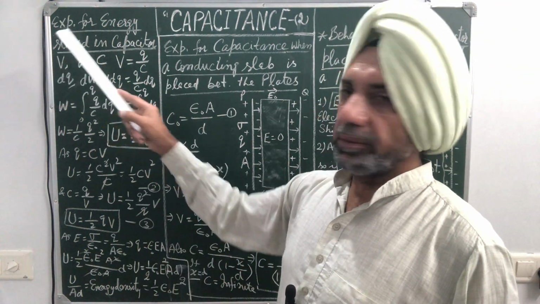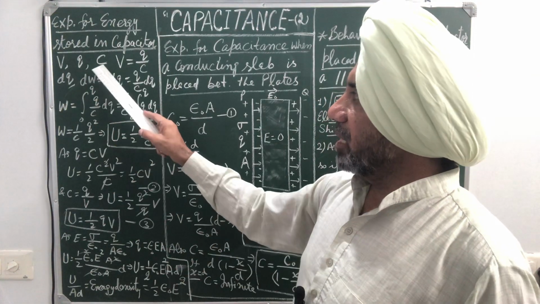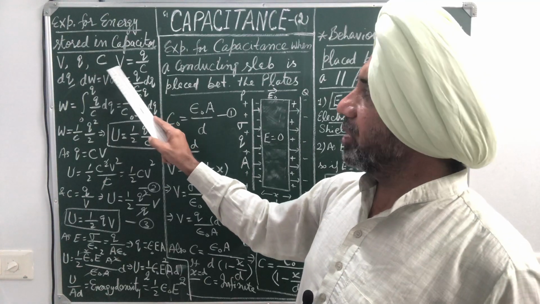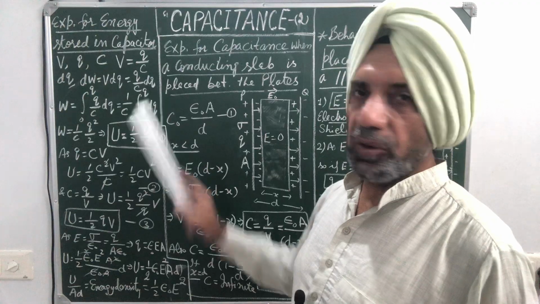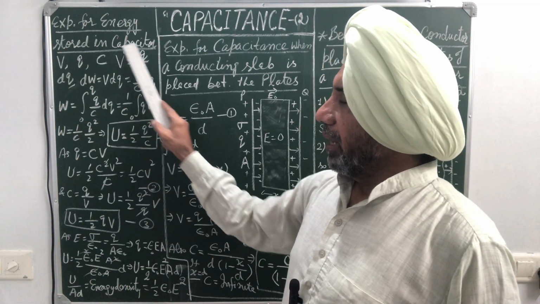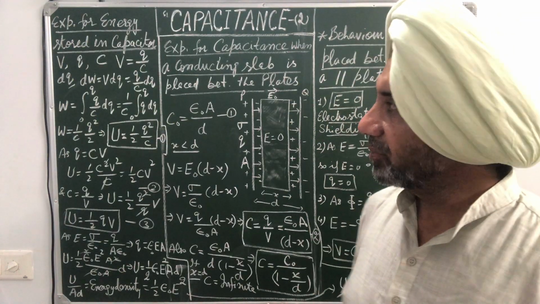Suppose V is the potential difference, Q is the charge at any time, C is the capacitance. Then by the definition of capacitance, V is equal to Q upon C or C is equal to Q upon V. Now, we have said when a capacitor or conductor is charged, work has to be done.